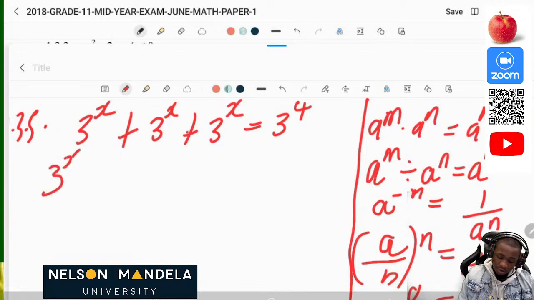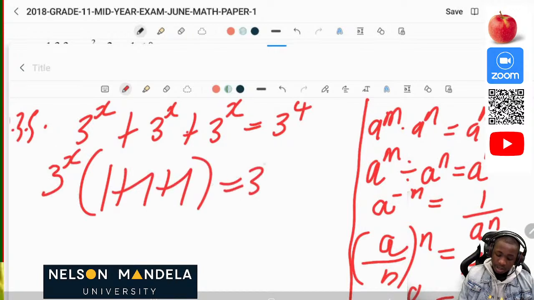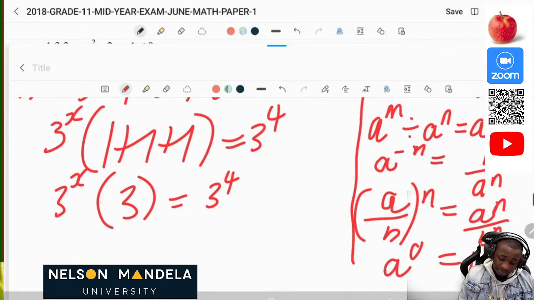So this is our common factor, so it's going to be 1 plus 1 plus 1, which is 3, times 3 to the power x, is equal to 3 to the power 4. So 3 times 3 to the x is the same as 3 to the power 1 times 3 to the x.